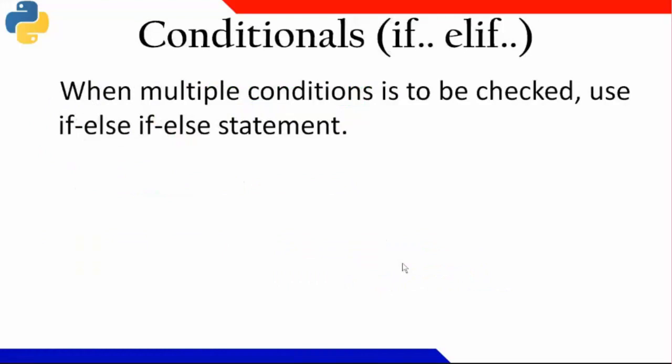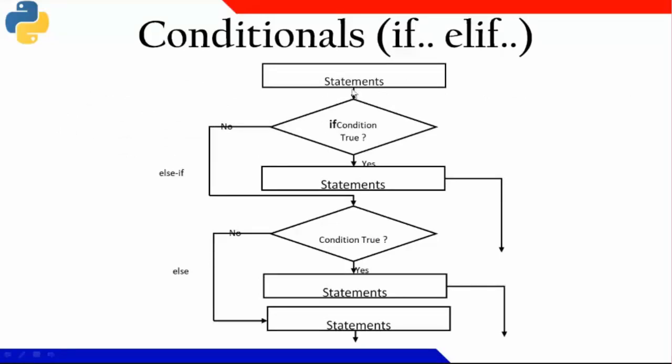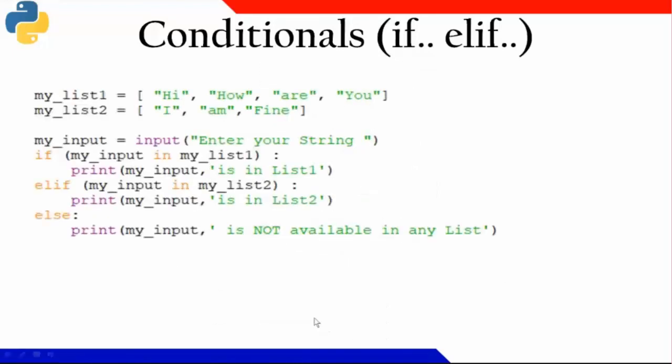When multiple conditions are to be checked, we'll be using if, elif. In place of else if, we need to write elif. The statement generally goes like this: if this condition is true, then I'll do a certain kind of work. If not, I'll take another check, another condition. And if it is true, I'll do a certain kind of work. Otherwise, again, I can have some kind of check. In C, I generally have else if, but here I'll be writing elif.